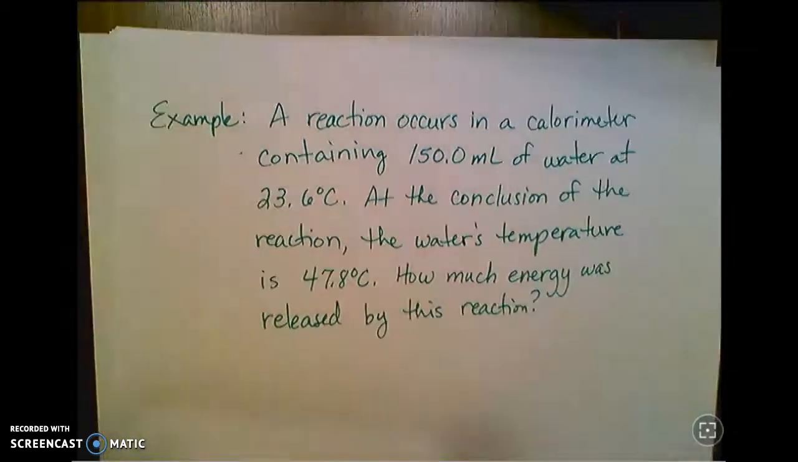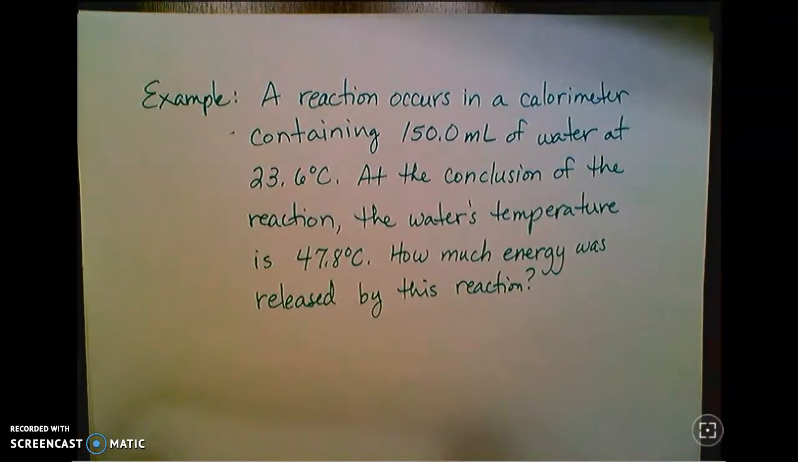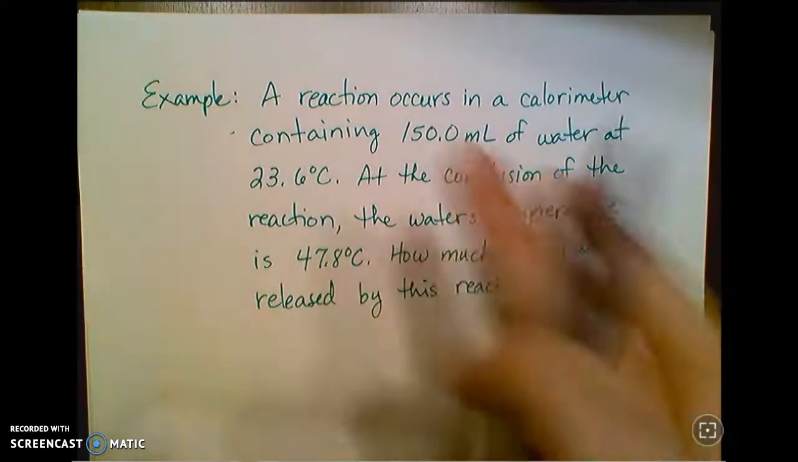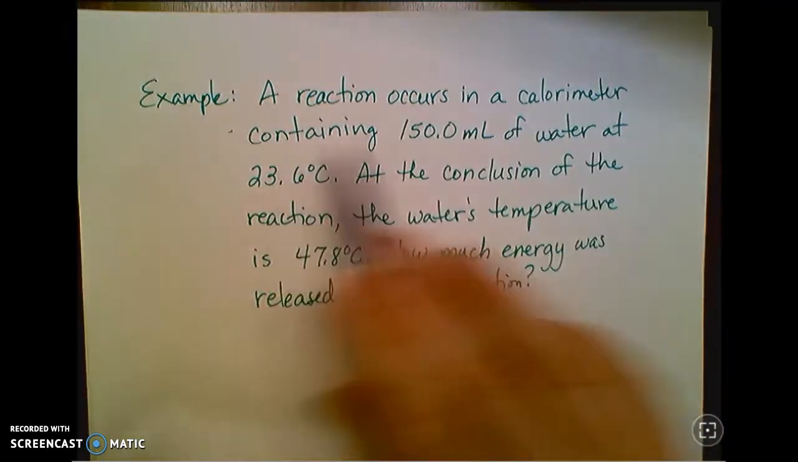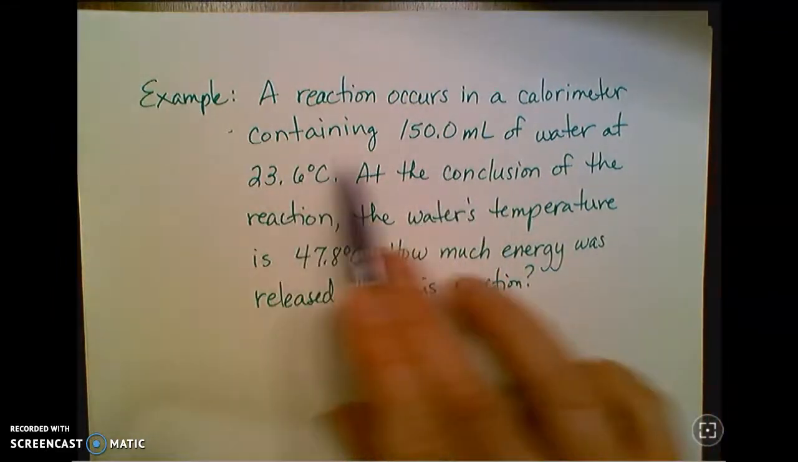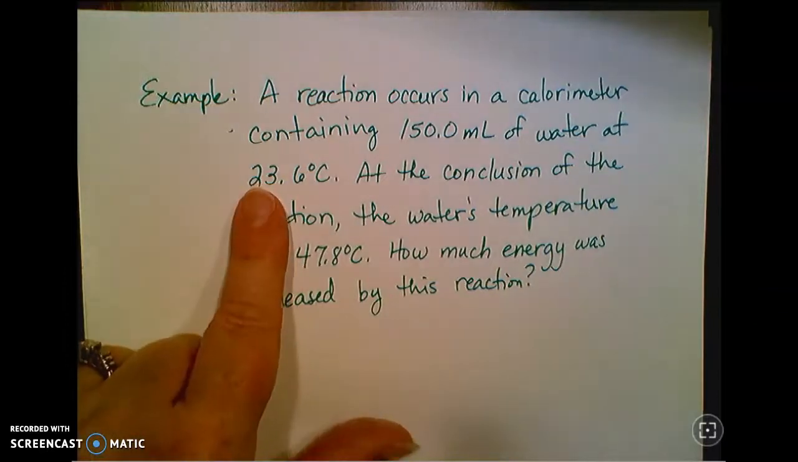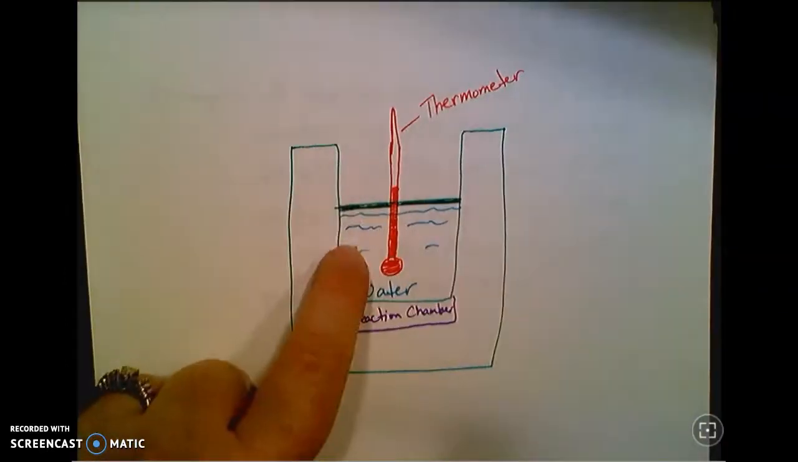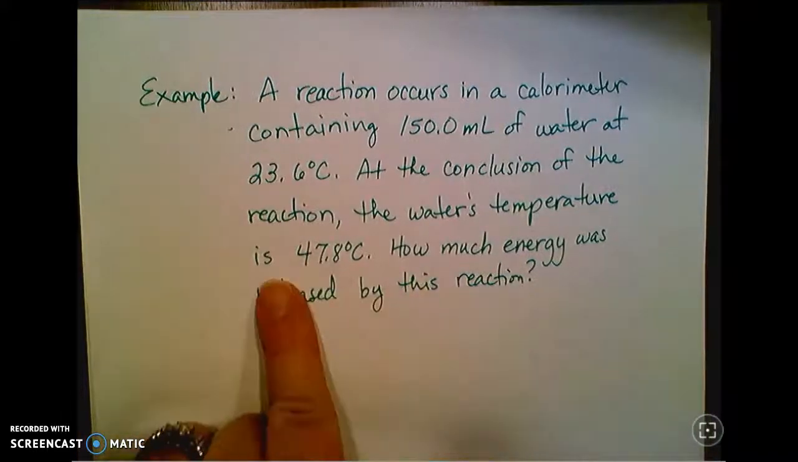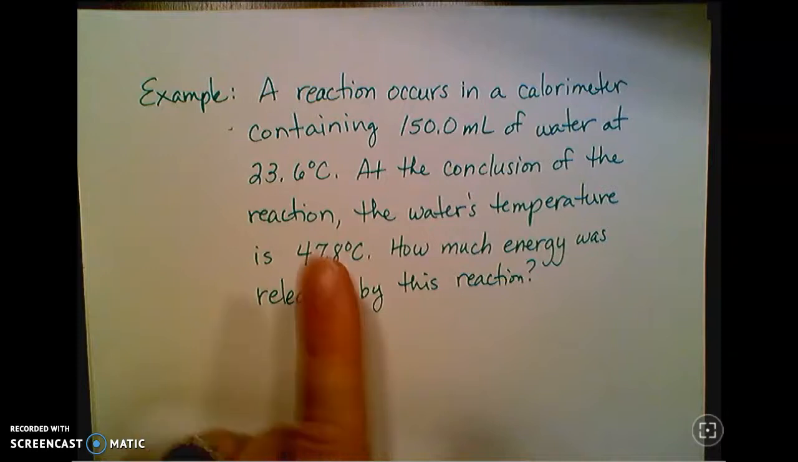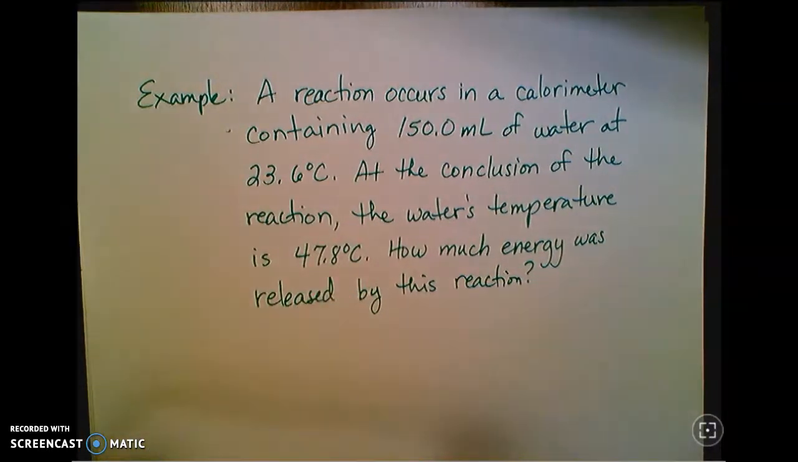I'm just going to do one little quick problem with you on this because we're going to be looking at some other examples that are more in context of how you're going to see them with your problems. This is very general, so we don't even care at this point what the reaction is. A reaction occurs in a calorimeter which contains 150 milliliters of water at 23.6 degrees Celsius. At the conclusion of the reaction, the water's temperature is 47.8 degrees. So the temperature's gone up. That tells me that the reaction that happened is exothermic.